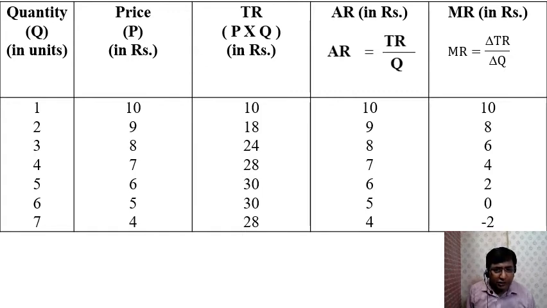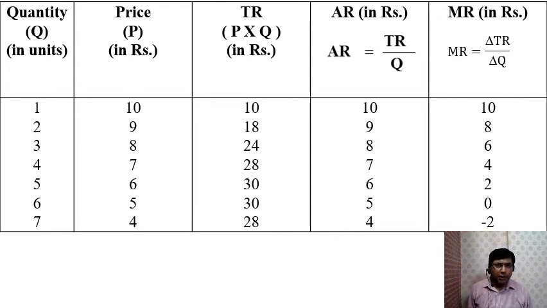If you analyze this table, you'll come to know that the producer can reduce the price till, sorry, the producer can reduce the price till 5 rupees. Because if he reduces the price below 5 rupees, let's assume that he charges 4 rupees from the customer for 7 units, then in that case, his marginal revenue is negative. And negative marginal revenue is definitely not preferred by the seller. So at the most, as a seller, you can reduce the price to 5 rupees.